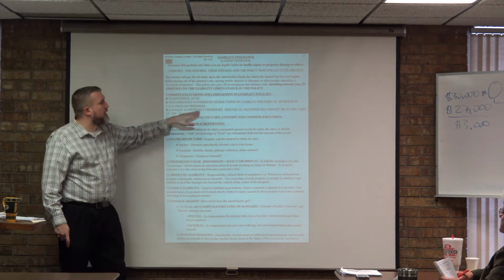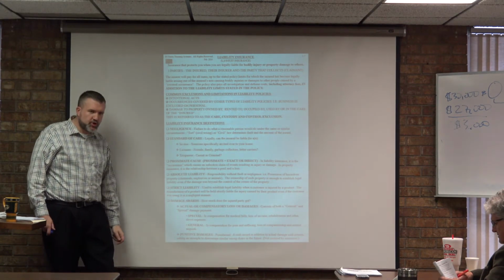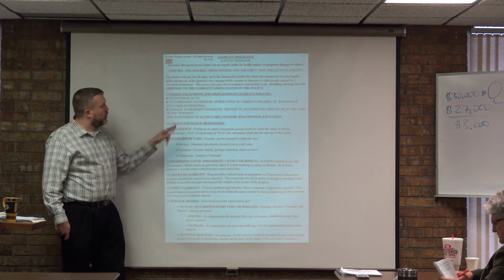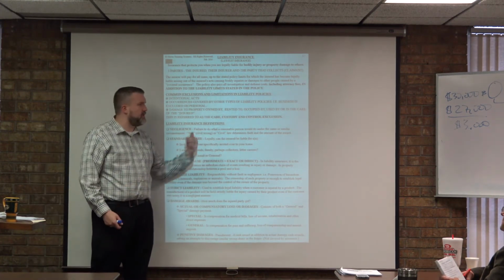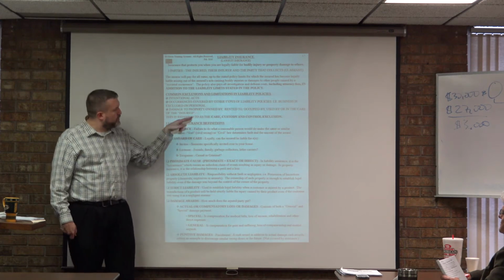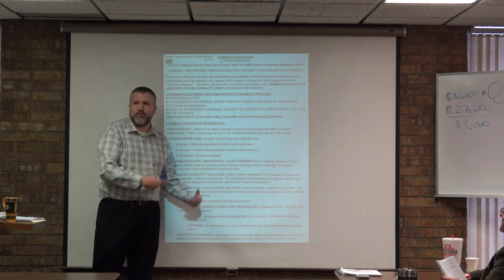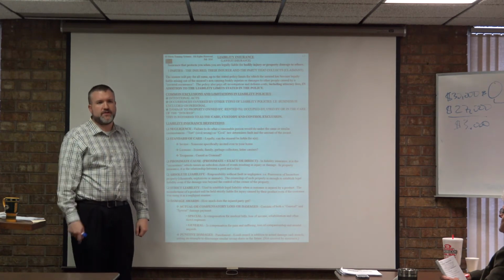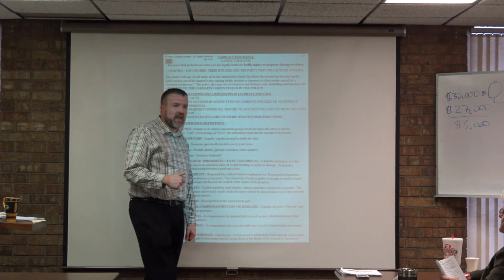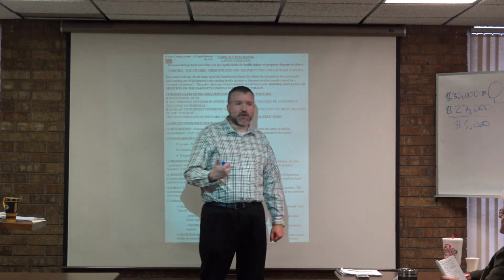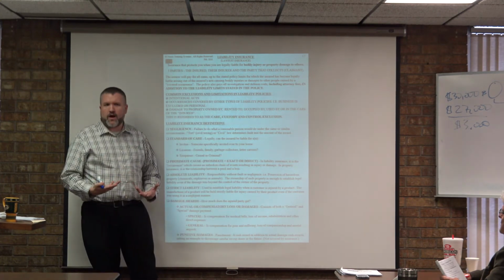Damage to property owned by, rented to, occupied, used by, or in the care of the insured. So the first one here would make sense. Owned by. Well, yeah, any property owned by me can't be covered by liability, but keep reading. Rented to. If something has been rented to me and something happens to it while it's in my possession, is my insurance company going to pay for it? Why? Because I have no what? Insurable interest in it.